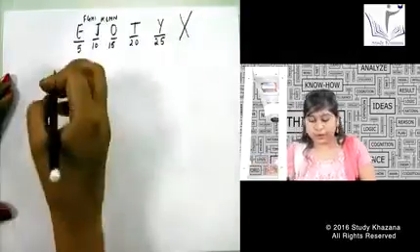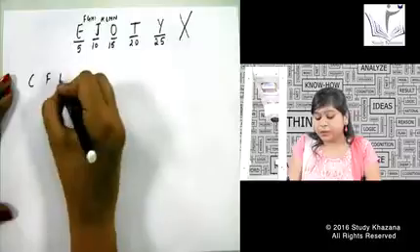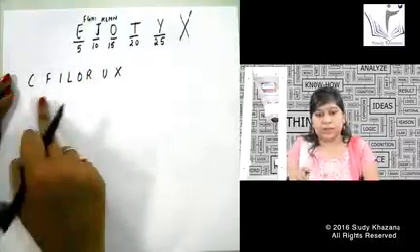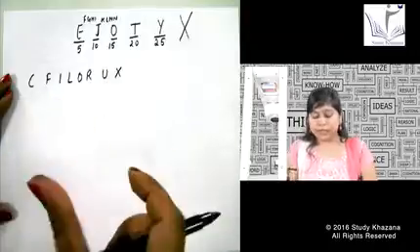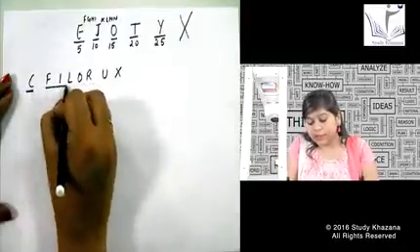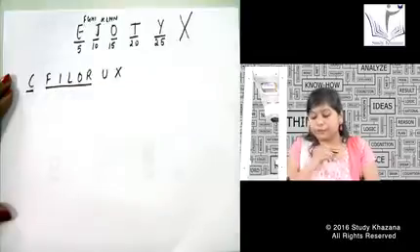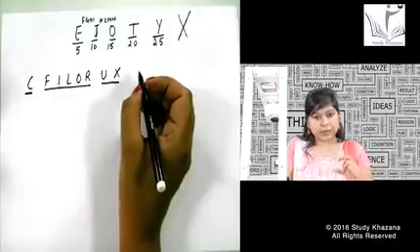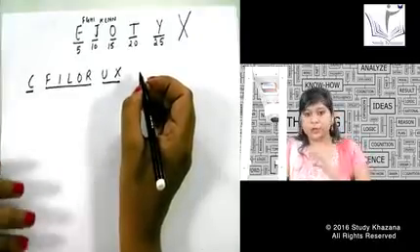This is purely a waste of time. So we start with a different shortcut, that is C filler UX. See the way I am writing it, because there is a gap between each and every alphabet. I say C, then I leave a gap, then I have written filler, and then I have written UX. So we pronounce it like C filler UX.